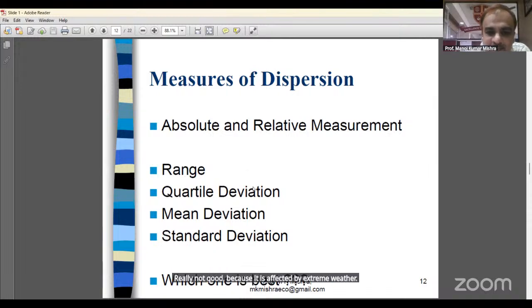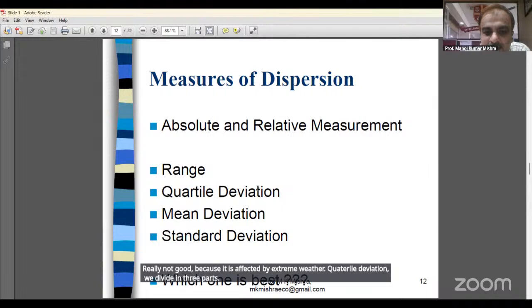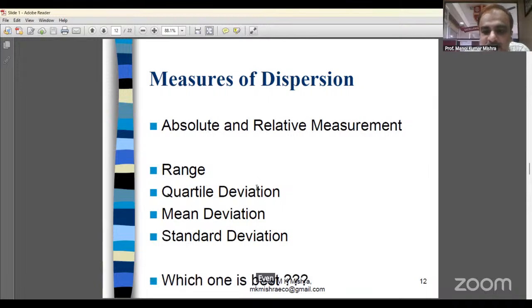In quartile deviation, we divide the series into 4 parts. For dividing into 4 parts, we need 3 quartiles: Q1, Q2, Q3. Q2 is the median, Q1 is the lower quartile and Q3 is the upper quartile. It is based only on the values of Q3 and Q1, so it is also not good.